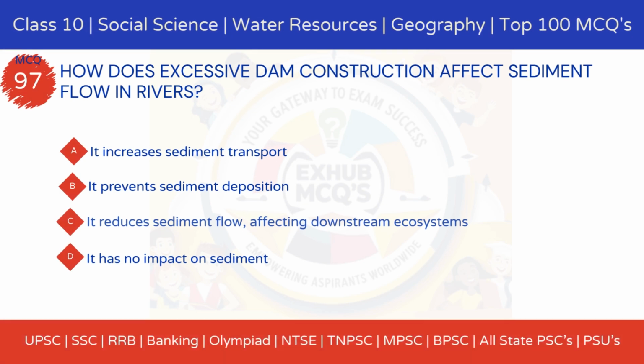How does excessive dam construction affect sediment flow in rivers? Option A, it increases sediment transport. Option B, it prevents sediment deposition. Option C, it reduces sediment flow, affecting downstream ecosystems. Option D, it has no impact on sediment.